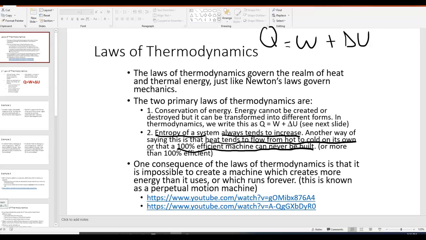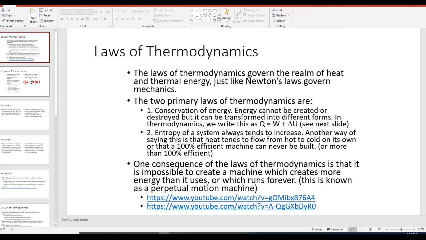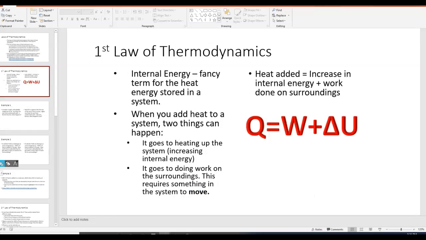Let's focus more on the first law of thermodynamics. Here it is, which we write as Q equals W plus delta U. W, which we saw in the last unit, is work. In this context, W is the work done on the surroundings. I'll explain what I mean by surroundings in just a minute.